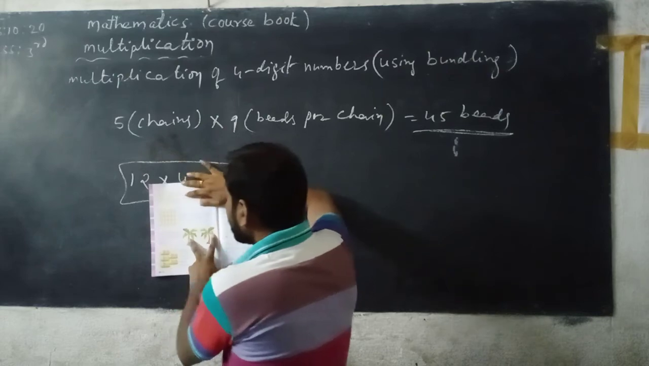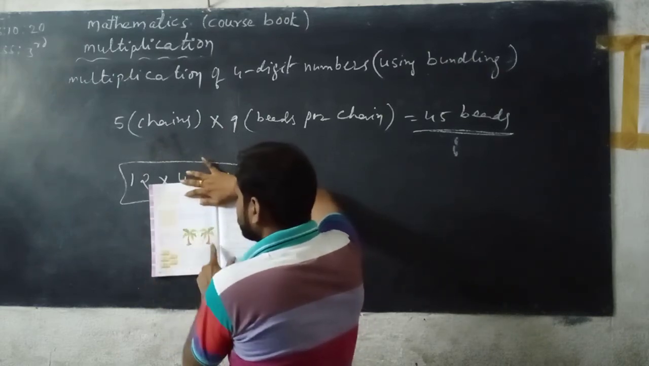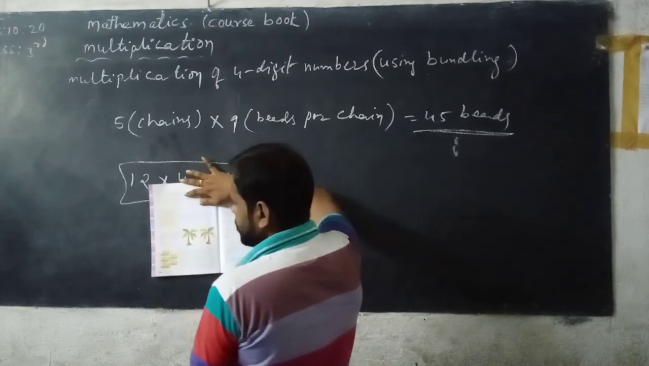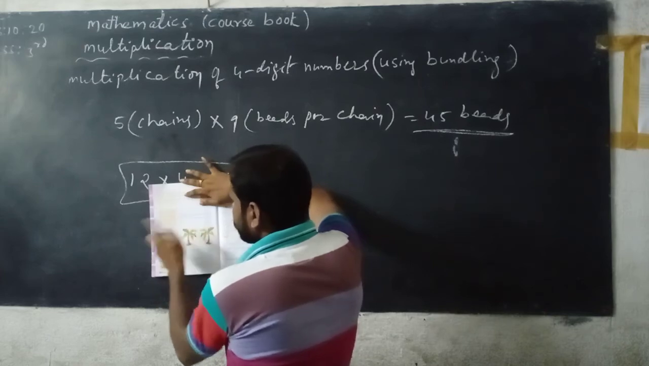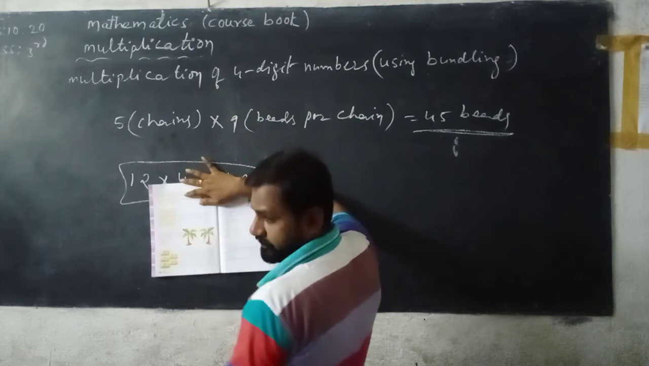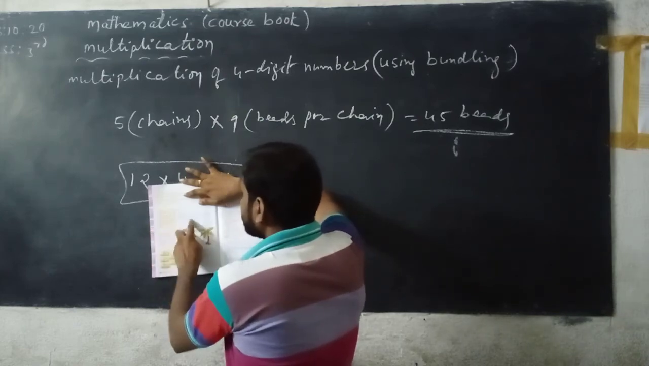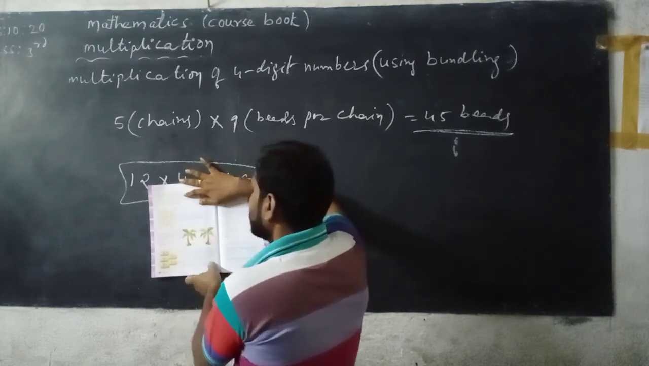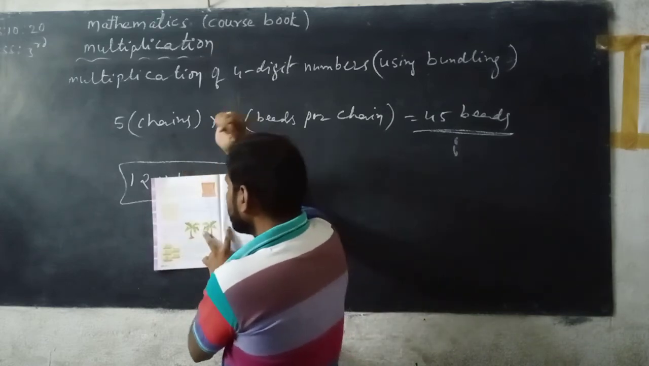So now next, see here, there are 4 groups of ducks. 1, 2, 3, 4 groups. And each group has 5 ducks. 1, 2, 3, 4, 5. How many groups are there, beta? 4 groups. Each group has 5 ducks. So here the total number of ducks means 4 groups into 5. 4 5s are 20.